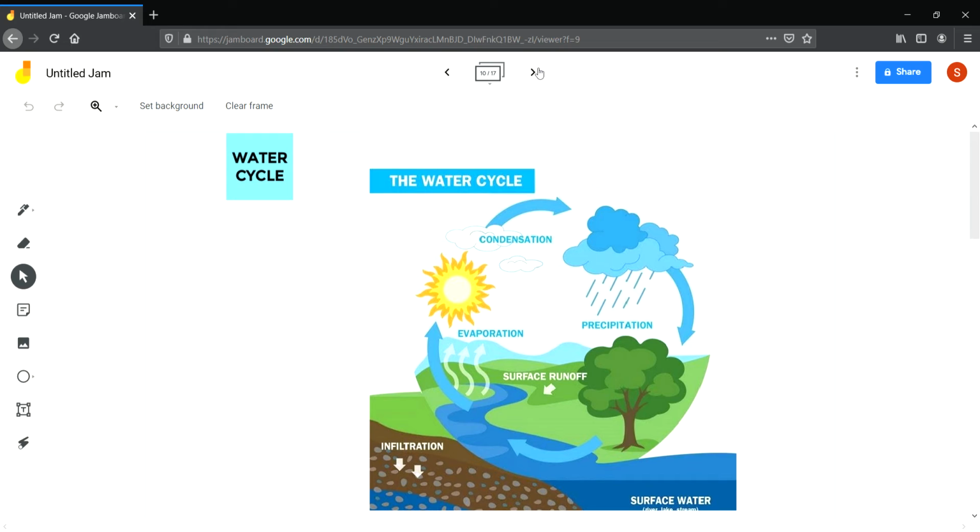The rain falls on the ground, that is precipitation. Then it goes to the water resources like rivers, seas, lakes, etc. By the heat of the sun, the water from these water bodies gets evaporated and goes up. Then as it reaches higher, it cools down, and when it cools down, it again forms drops of water, that is by condensation. And these drops of water gather together, they form clouds, and when the clouds become heavy, they again come down as rain. So this is the water cycle.